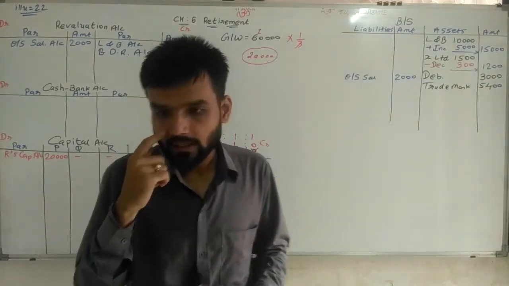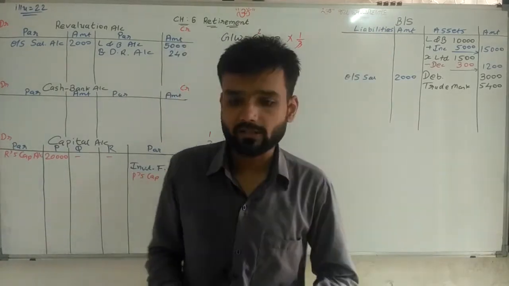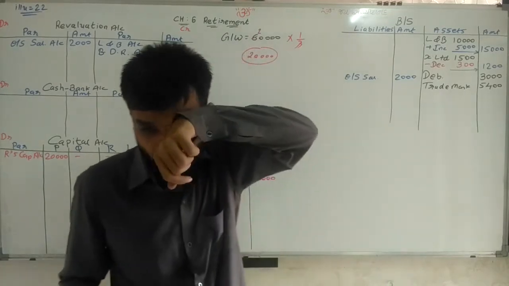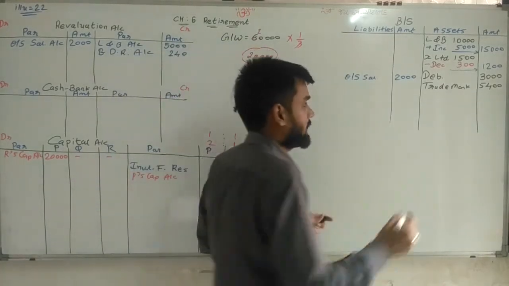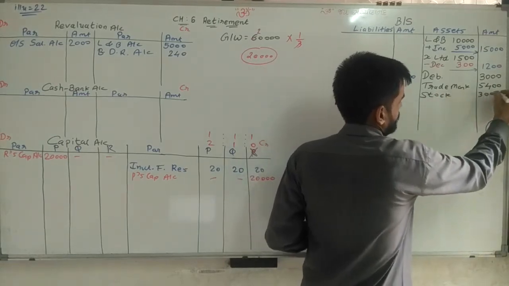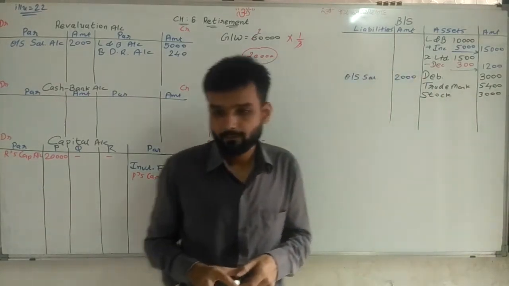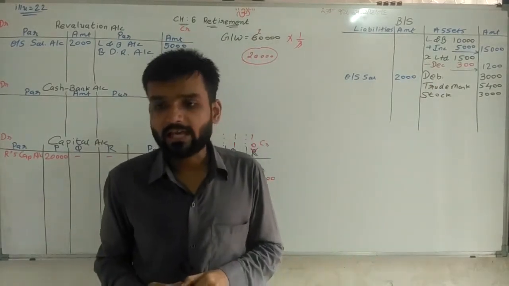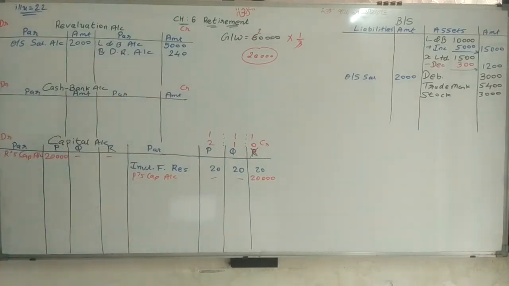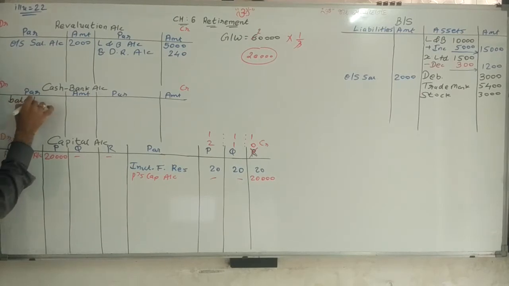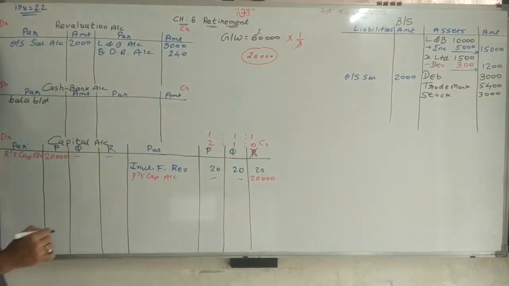Next one given, land and building. Sir, that is already done. X Limited share, done. Stock 3,000, write down as it is. Going ahead, debtors, sir, done. Cash balance, sir, balancing figure. For cash balance, here we are writing the balancing figure. How many rupees cash is given? 1,500 rupees.